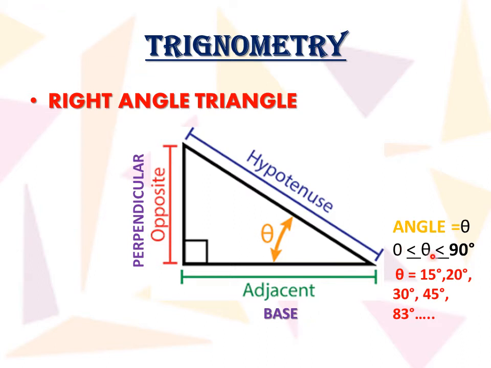Here, in this video on the basics of trigonometry, we will be considering theta to be greater than or equal to 0 degrees and less than or equal to 90 degrees. Here theta can be 15 degrees, 30 degrees, 45 degrees, 83 degrees, or even 89 degrees or 90 degrees, but not more than 90 till now. In further studies of trigonometry, we will be considering the other angles also.